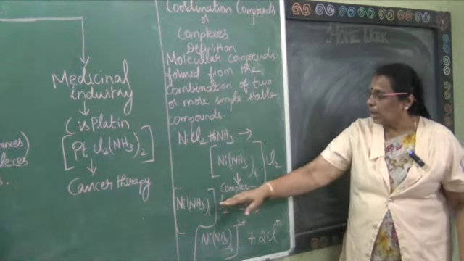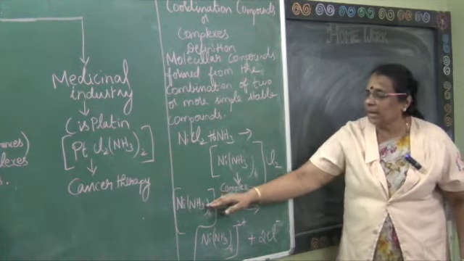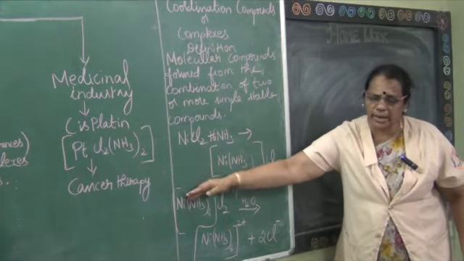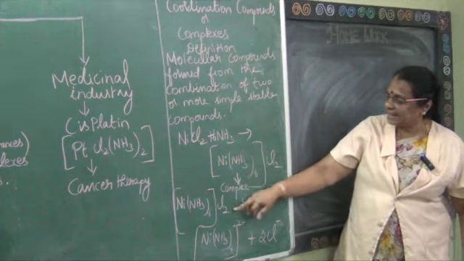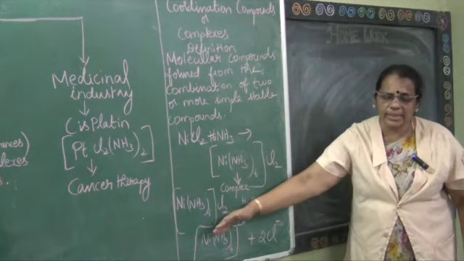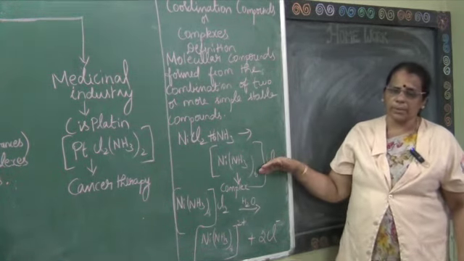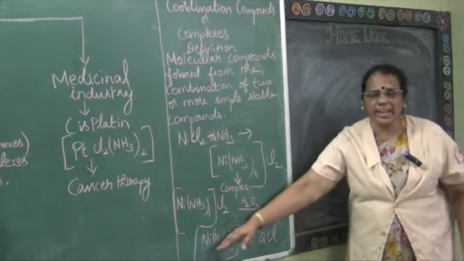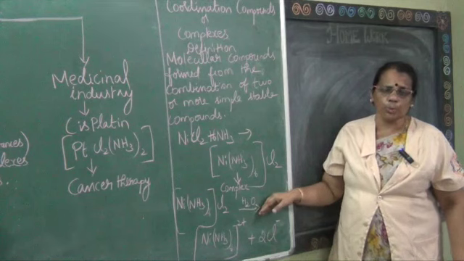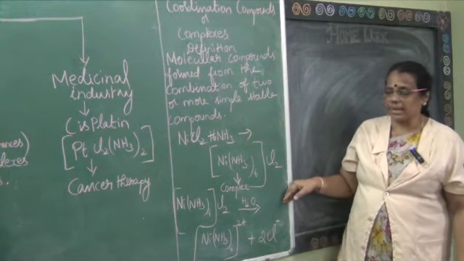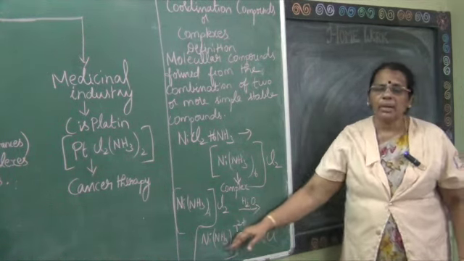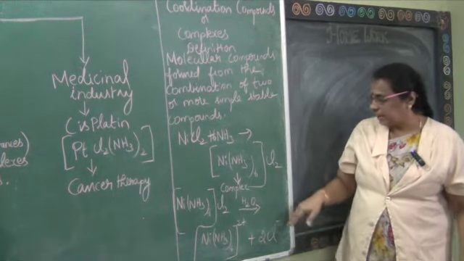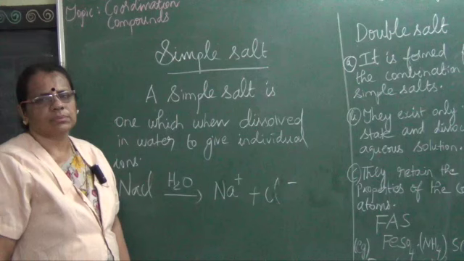So here, the hexamine nickel 2 chloride which is formed above, when this complex compound is dissolved in water, it ionizes. What are the two types of ions we are getting? One is [Ni(NH3)6]2+ and the other is 2Cl-. One is the hexamine nickel 2 ion, the other one is the chloride ion.